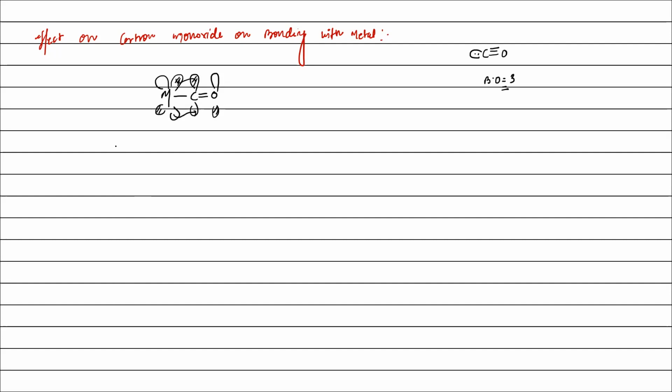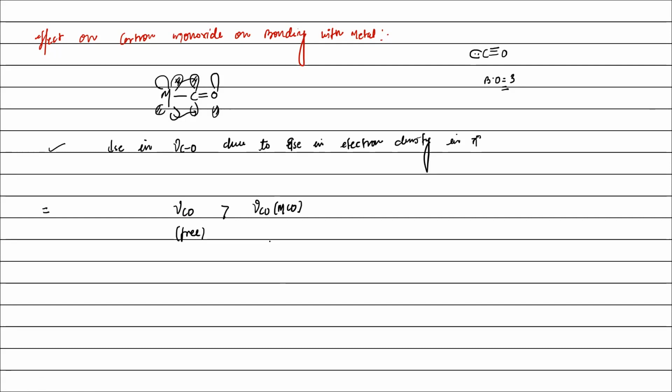So there is a decrease in stretching frequency, a decrease in nu CO, right, due to the increase in electron density in pi star, right? Yes, sir. It means nu CO free is greater than nu CO in metal carbonyl.